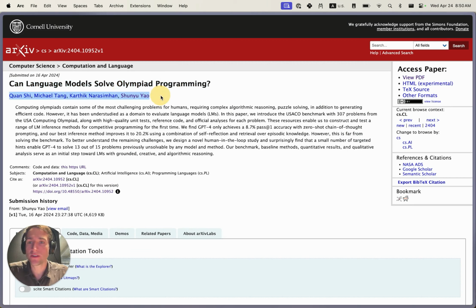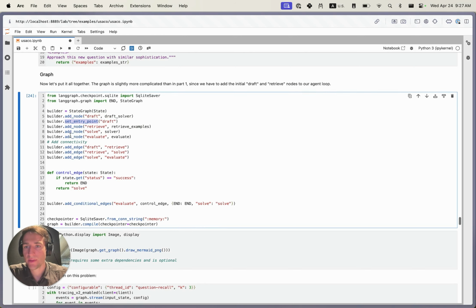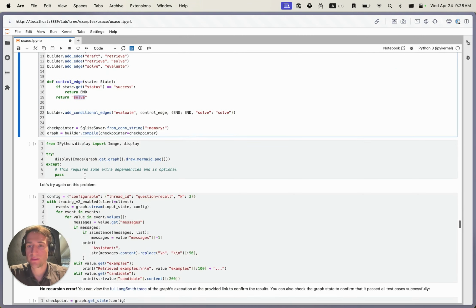The things that we've added here really are this draft node at the beginning where we're putting in that solver, and then the retrieve node here. So we're setting the draft node as the entry point, retrieving, and then we're always going to progress in a directed edge from draft to retrieve, and then retrieve to solve. And then again, we'll create the loop of solve to evaluate, and then from evaluate, either go to the end or back to solve.